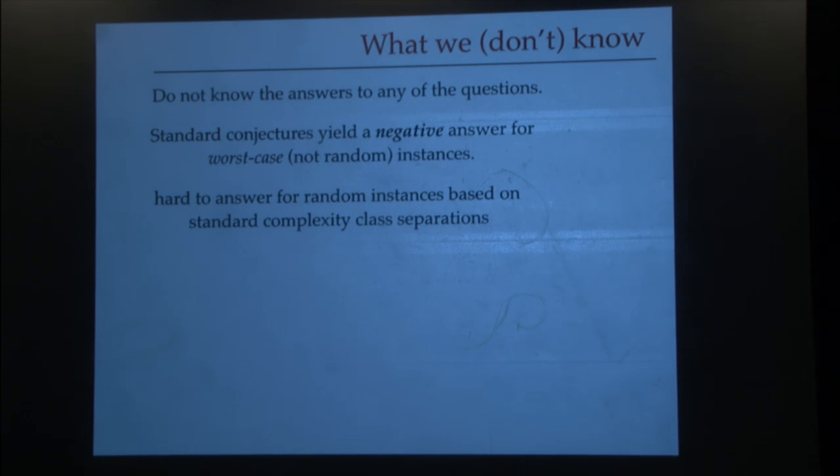But it turns out that these conjectured complexity class separations are not enough to derive non-existence of short proofs for problems where the instances are generated via some distribution. So if you don't care about worst case instances but care about the existence of the proof in random or typical instances, then such conjectures do not yield anything. Okay? And so we are left with the question, what should we do at this point? And here is one way to make progress.